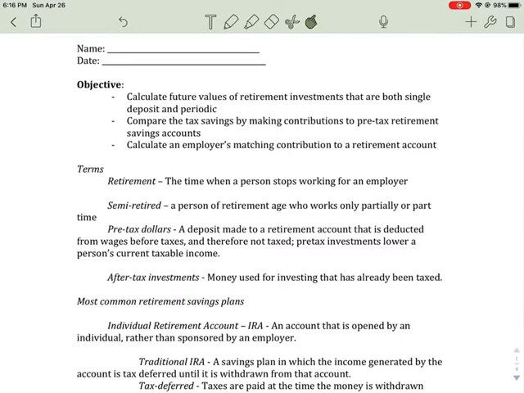Now, you can also be semi-retired, which is a person who only works part-time when they hit retirement age. Now, your money can be pre-tax, so that the deposit made to a retirement account is deducted before we take a look at taxes. We talked about that before, that we can take it out pre-tax. Pre-tax investments lower a person's taxable income. After-tax investments are money used for investing that's already been taxed. And then we're going to look at how that affects us.